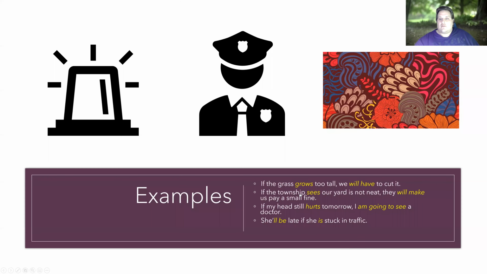If the grass grows too tall, comma, we will have to cut it. There you go. If the township sees our yard is not neat, they will make us pay a small fine. All right? A small fee, like you have to pay money in order to rectify an offense. All right? And if my head still hurts tomorrow, I'm going to see a doctor. All right? And we can change the order around. She'll be late if she is stuck in traffic. Okay, so there we go. That is the first conditional.